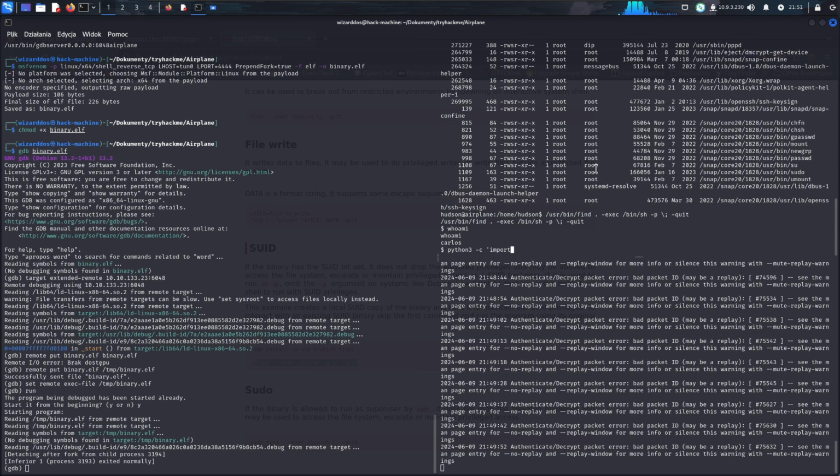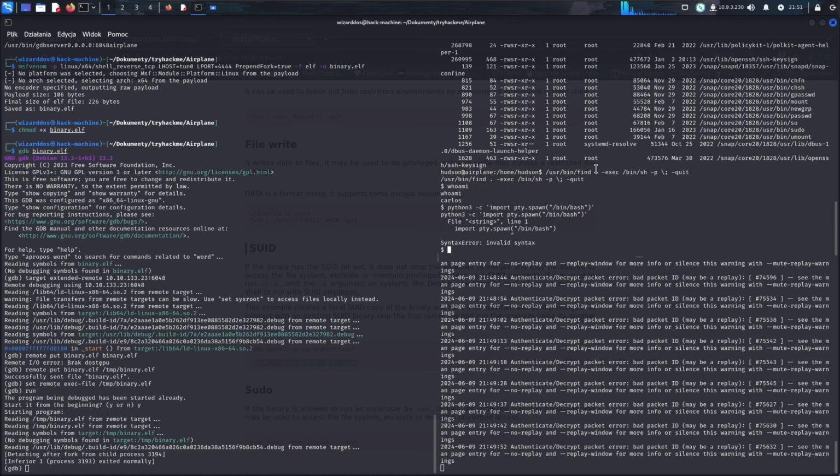As far as I remember, trying to pty.spawn /bin/bash. Typo. There's a C. Import pty, pty.spawn /bin/bash.